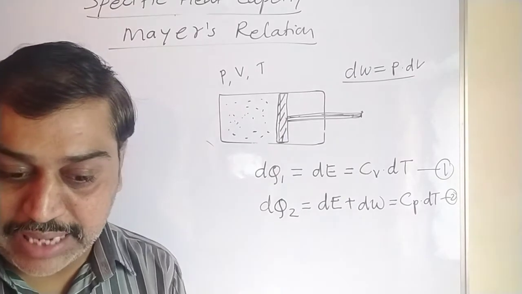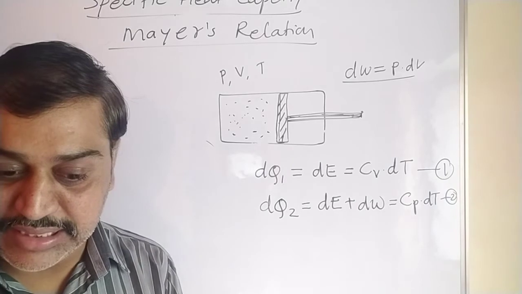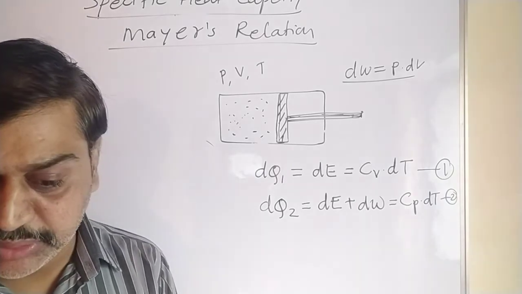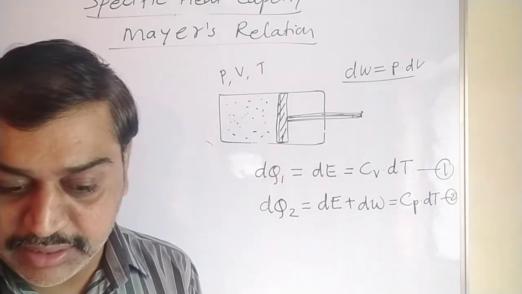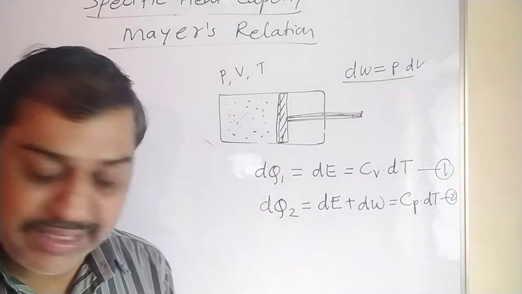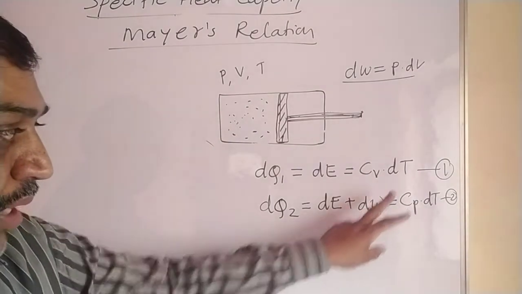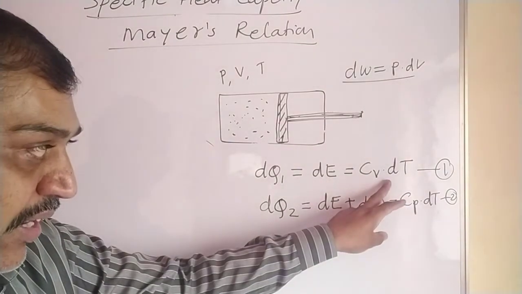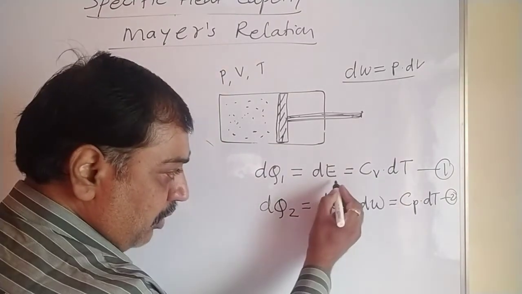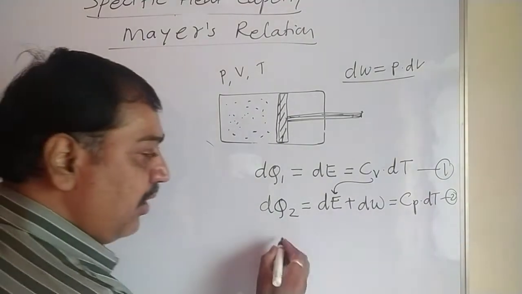After that, if you compare these two equations, we can write Cp dT equal to Cv dT plus dW, because dE equals Cv dT. Put this value of dE in the equation and rewrite it.